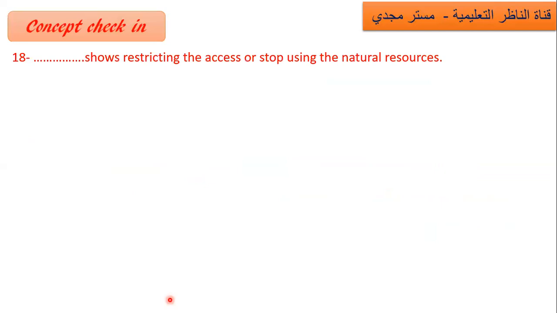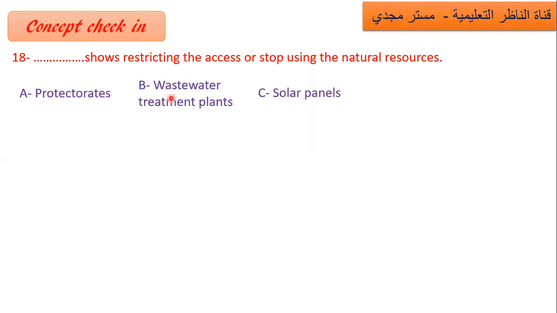Shows restricting the access or stopping using. This one is yours now. So I said here what? Restricting, meaning I prevent, restricting the access, or stop using the natural resource. Of course you know what this is. Which one? Preservation. Here I have examples: protectorates like Ras Mohamed and Wadi El Hitan. So this is an example of preservation. Protectorates, the natural reserves, are an example of preservation.